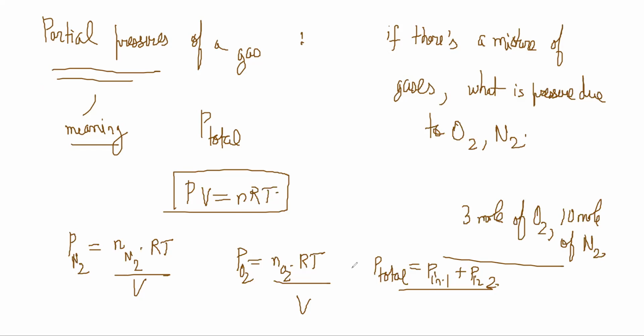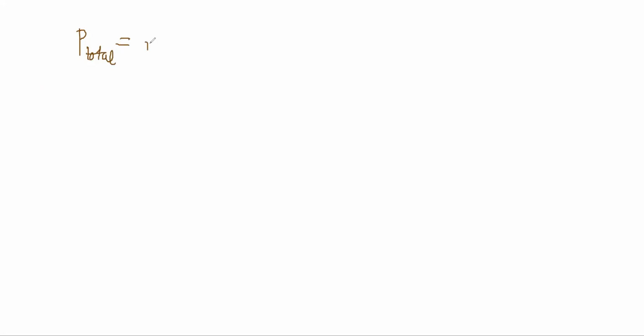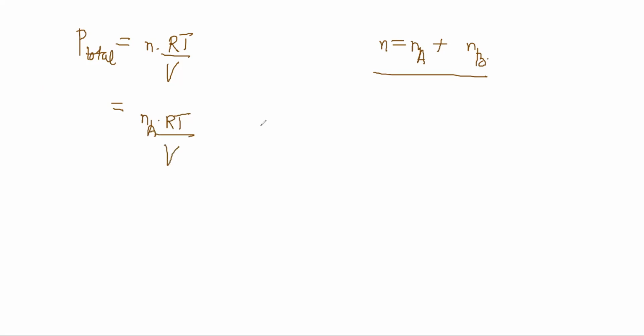So P total is equal to N RT by V, where N is the total moles, equal to NA plus NB. So P total is NA RT by V plus NB RT by V. This is due to one gas and this is due to the other.